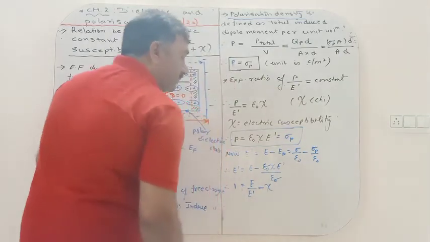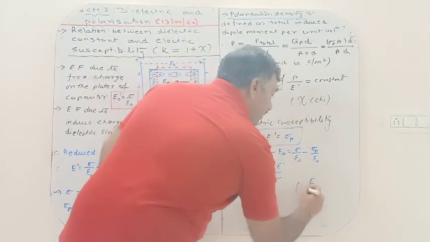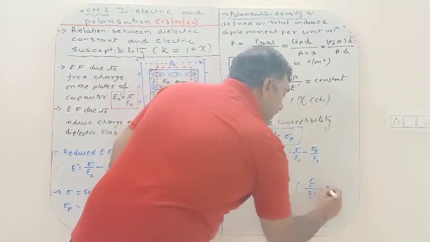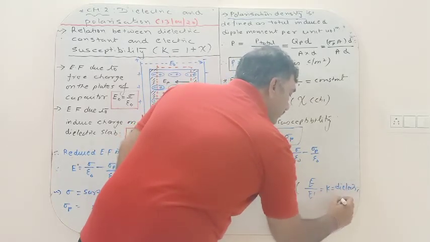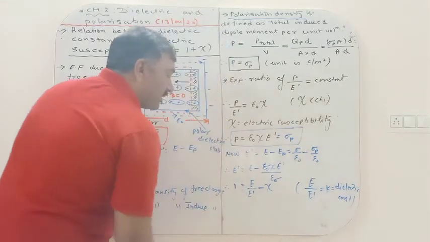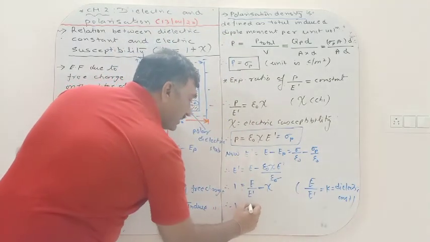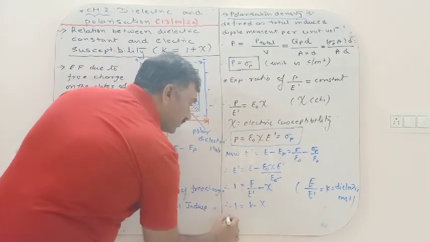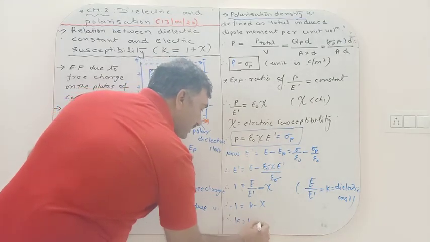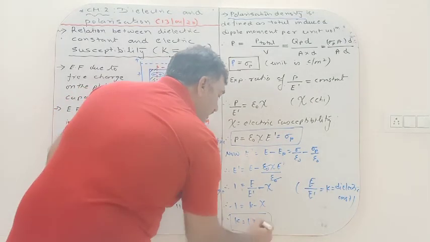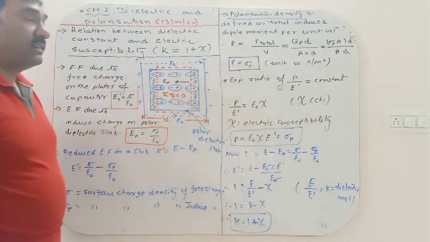Only chi E. And E upon E dash is known as K, that is dielectric constant. उसको dielectric constant बोलते हैं. So 1 is equal to K minus chi E. So therefore K is equal to 1 plus chi E. So this is the relation between dielectric constant and susceptibility.